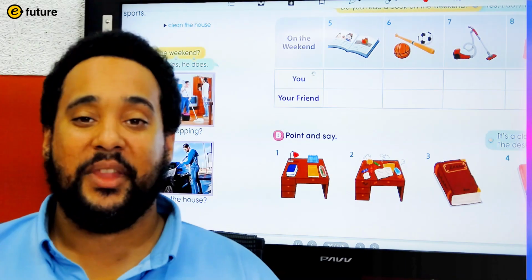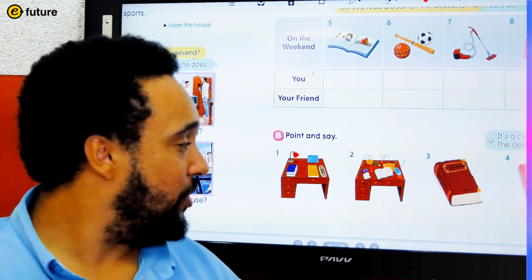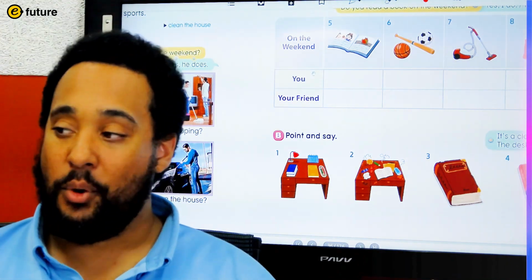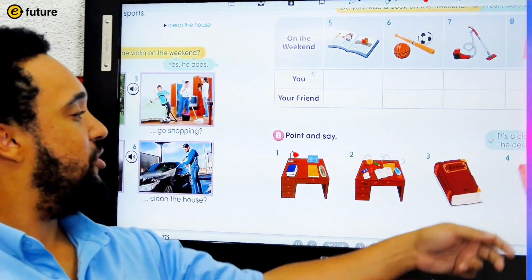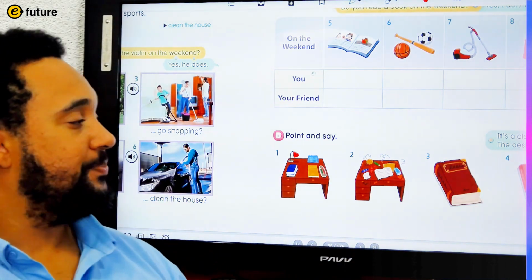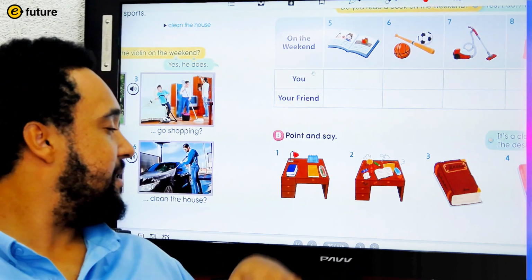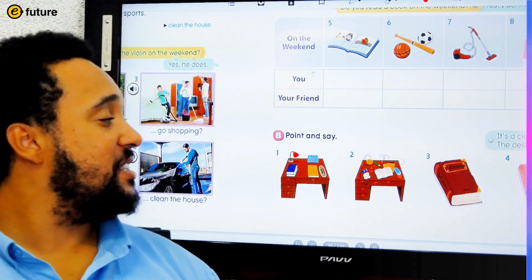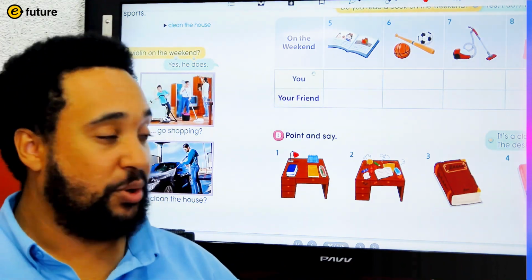Okay, everyone, let's do our final book activity today. So let's take a look at the bottom here. We have 4 pictures here. So we have 2 desks and 2 books. So how does this desk look? Yeah, it's a clean desk. Very good. How about this desk? It's a dirty desk. How about this desk or this book? It's an old book.